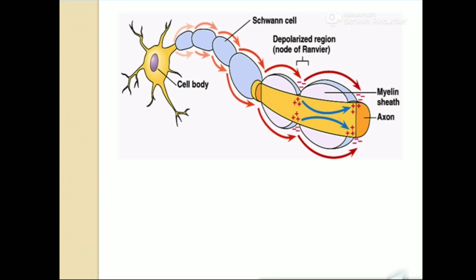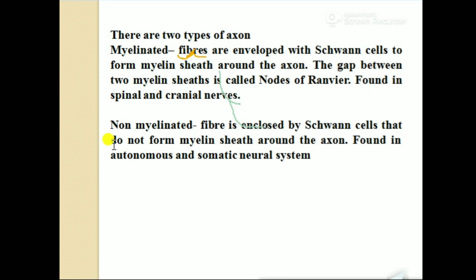This is the portion. This way the information is going from one region to another. This is known as saltatory conduction. In this process, information is jumping from one region to the other region. Where are the regions where myelin is present and where are the regions where myelin is absent?